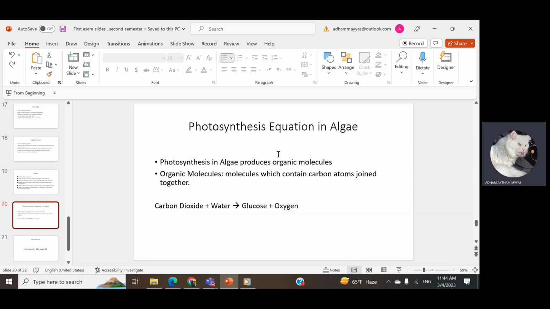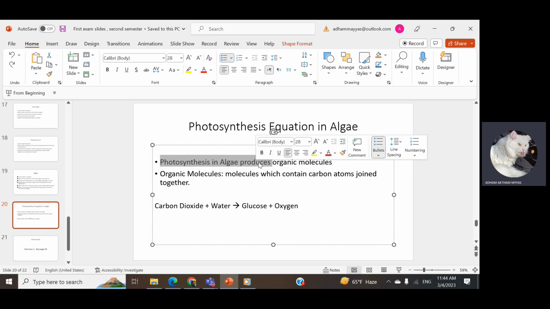And now we will talk about photosynthesis. I explain it, or describe it, in two lines. In photosynthesis, the algae produce organic molecules, so we need it for producing organic molecules. What is the meaning of organic molecules? Organic molecules contain carbon atoms joined together.